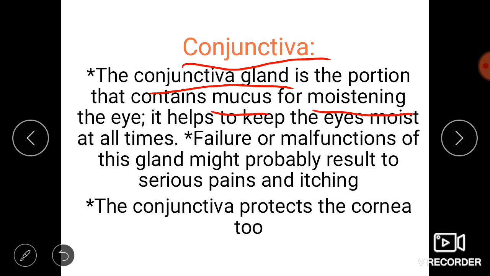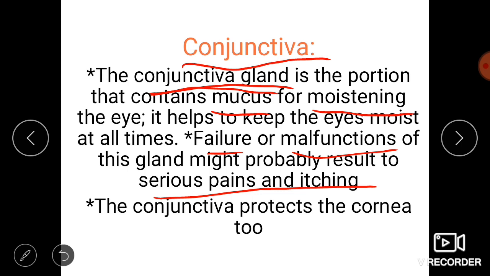If a failure or malfunction occurs in this conjunctival gland, meaning the gland fails or its functions get altered, it might result in serious pain and itching in our eye.